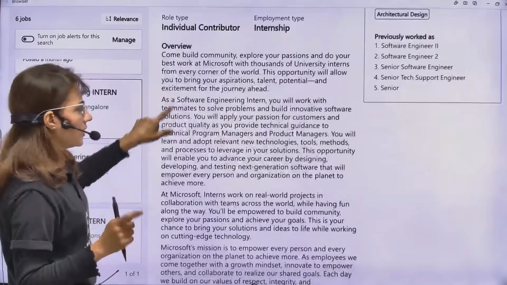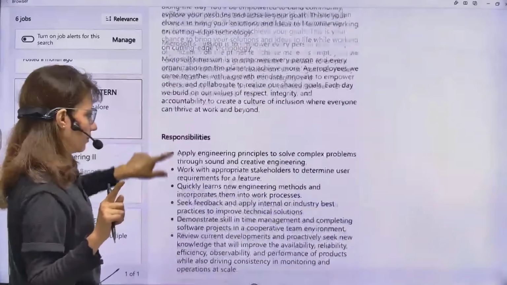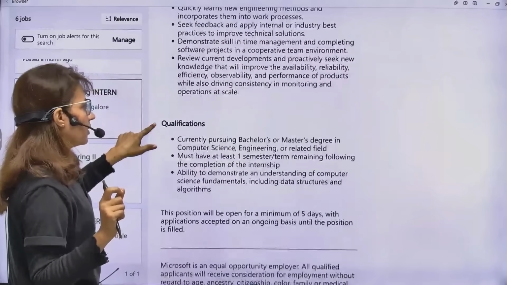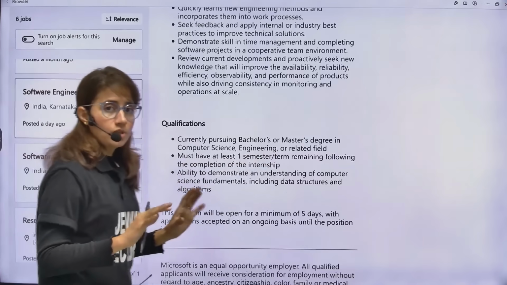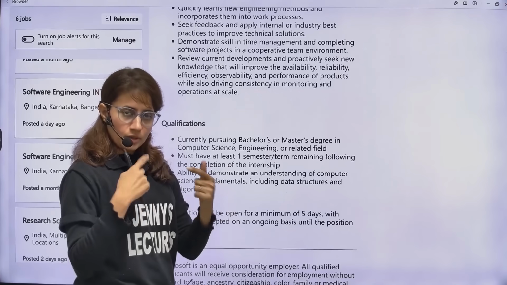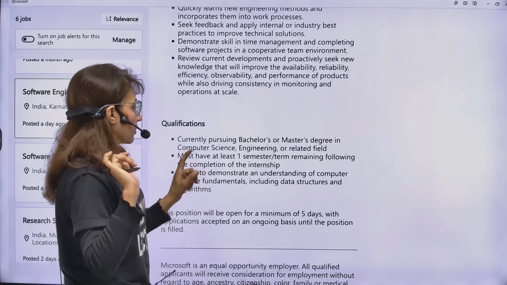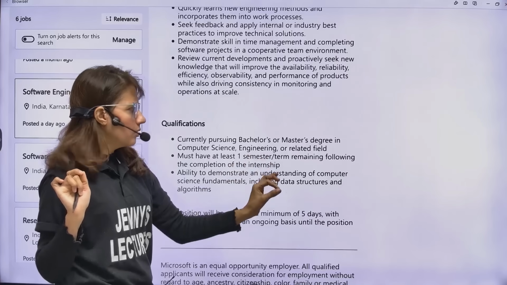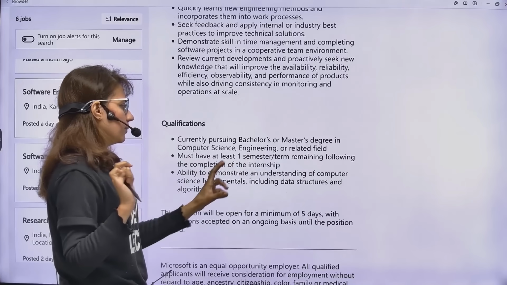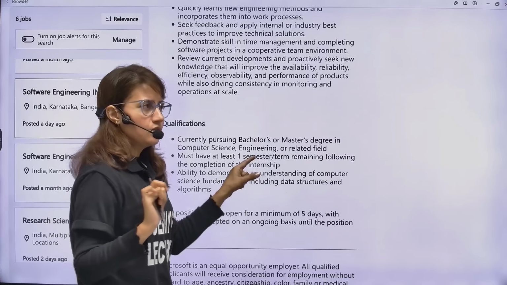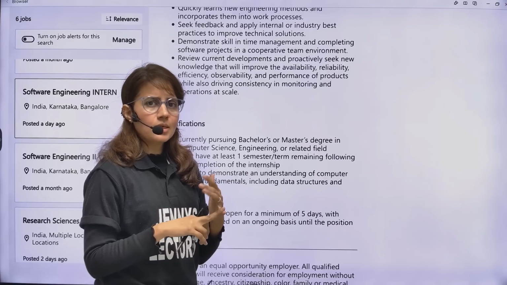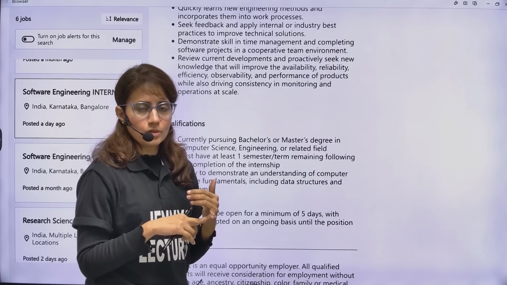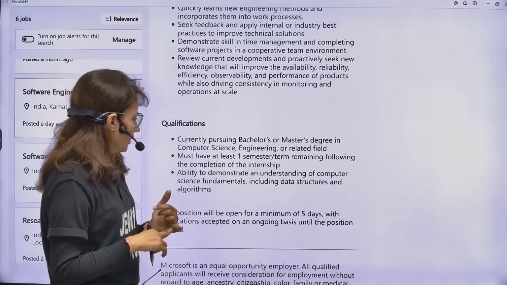Now, what is the eligibility criteria for this? Let me tell you quickly. You are currently pursuing a bachelor's or master's degree in computer science engineering or a related field. Yes, you should be currently pursuing it. Plus, you must have at least one semester or term remaining following the completion of the internship. So, final year students cannot apply for this. But those who are in first year, second year, or third year can apply for this internship. So, you can try it out, right?